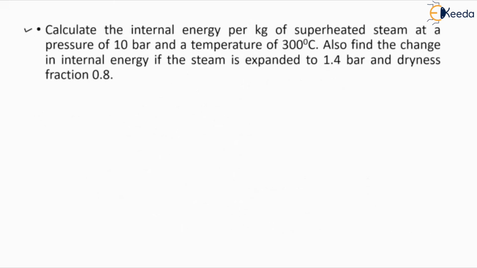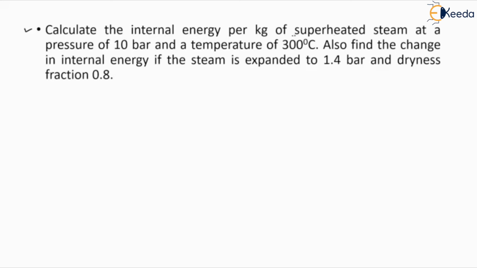In this numerical, what terms are given? Calculate the internal energy per kg of superheated steam at a pressure of 10 bar and a temperature of 300 degrees centigrade. Also find the change in internal energy if the steam is expanded to 1.4 bar and dryness fraction 0.8. So first we have to find the internal energy per kg of superheated steam.